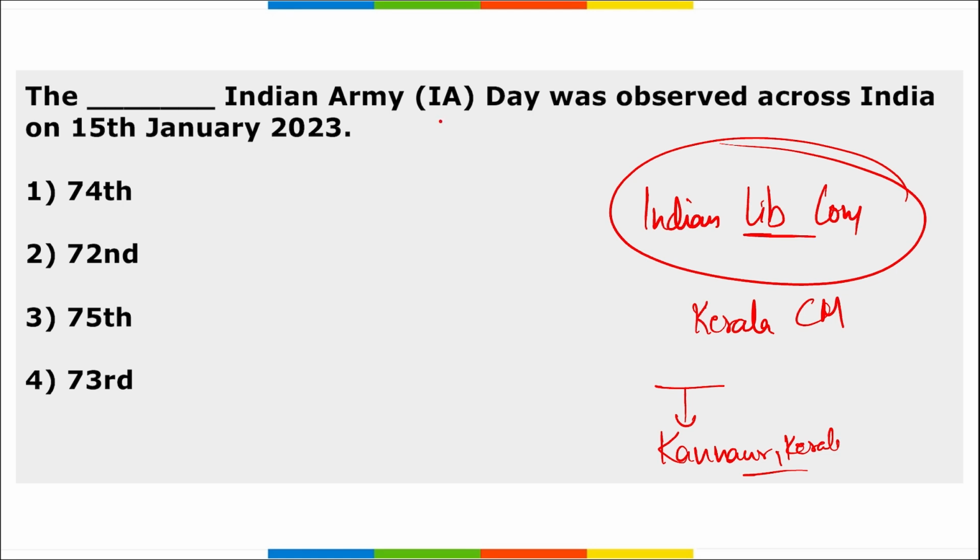Now the next question is, dash Indian Army Day was observed across the globe on 15th of January 2023. So it was the 75th Indian Army Day, and the 74th Republic Day was observed this year on 26th of January.